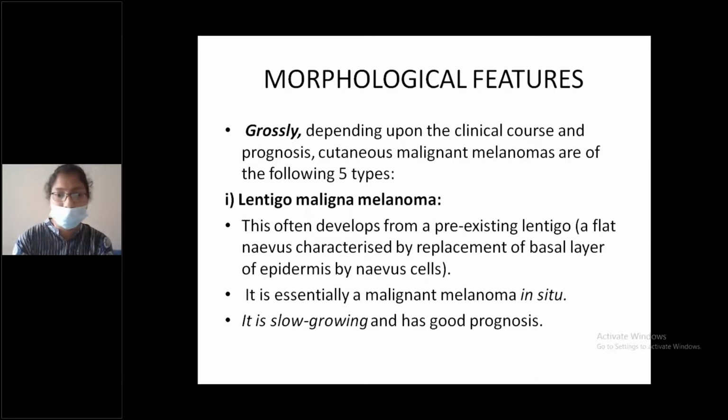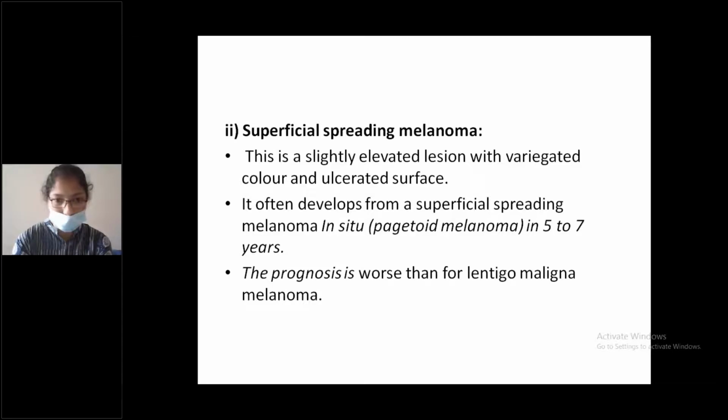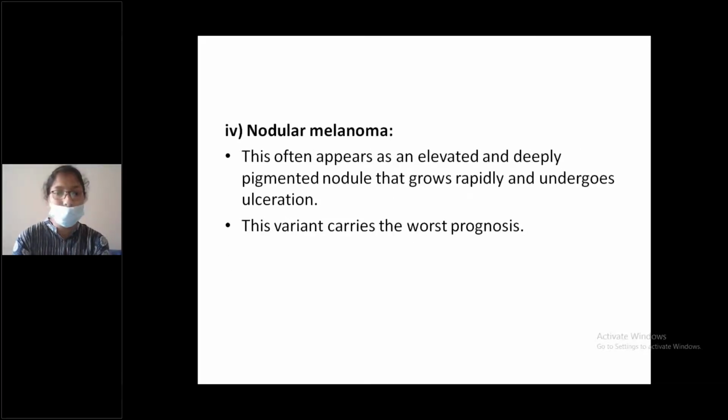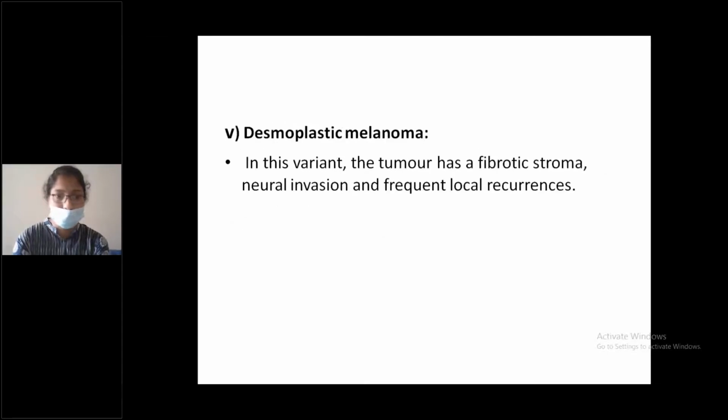See, these are the 5 types. Lentigo maligna melanoma, a malignant melanoma in situ. Superficial spreading melanoma. Acral lentiginous melanoma. Nodular melanoma, which carries the worst prognosis, and desmoplastic melanoma.